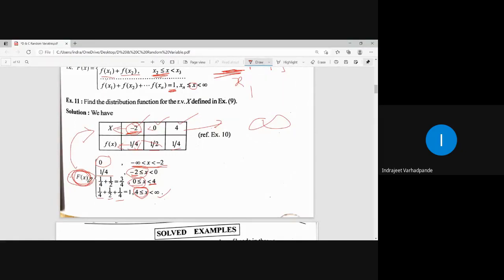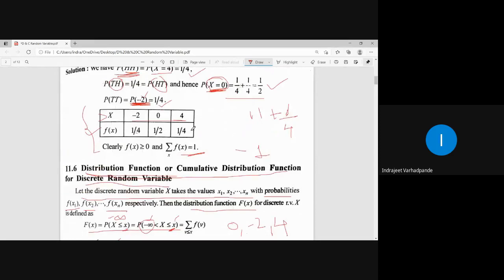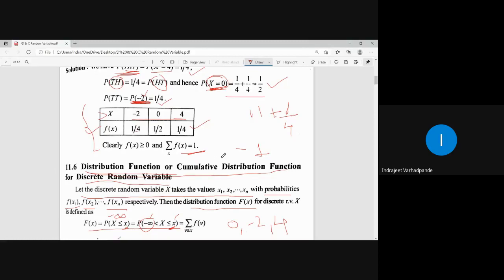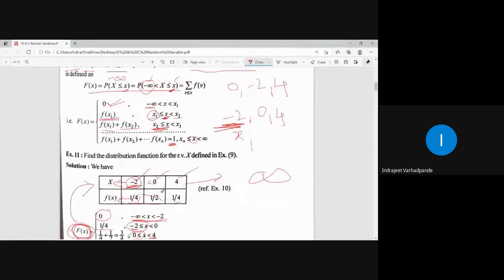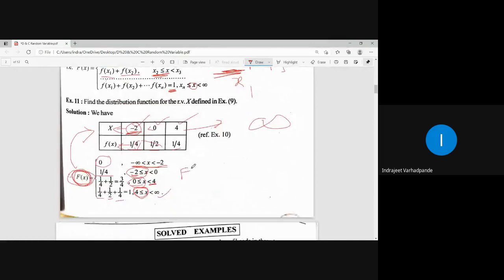random variable x with the help of the probability mass function and probability distribution. What we wrote above, what was this? This was probability mass function or probability distribution. This is cumulative distribution function denoted by capital F of x. Is this point clear? Do you understand from where to where to write?